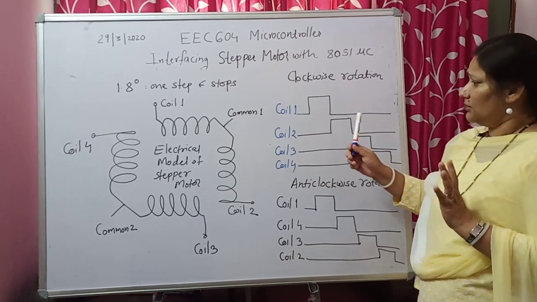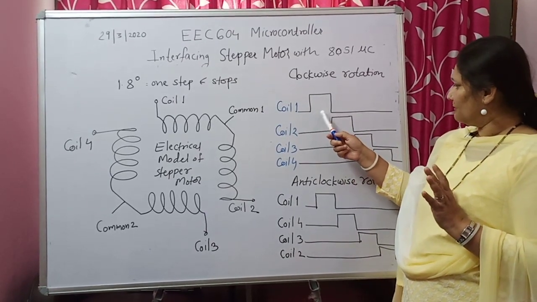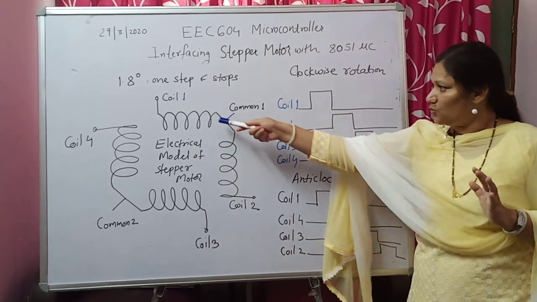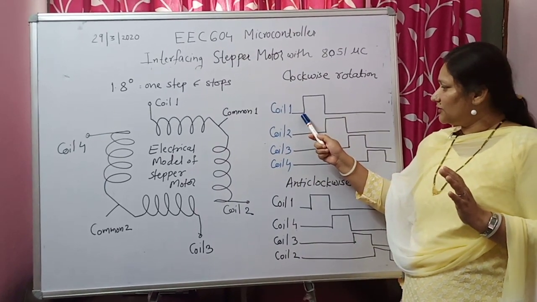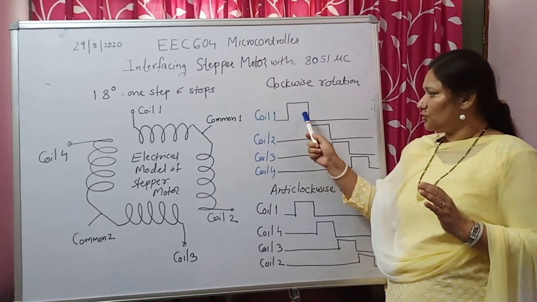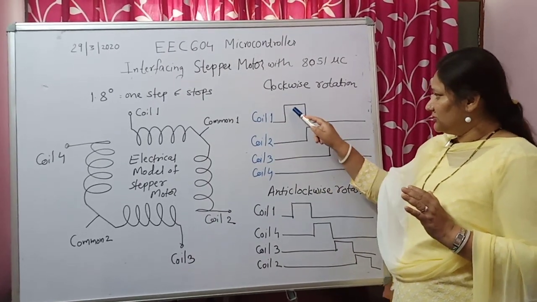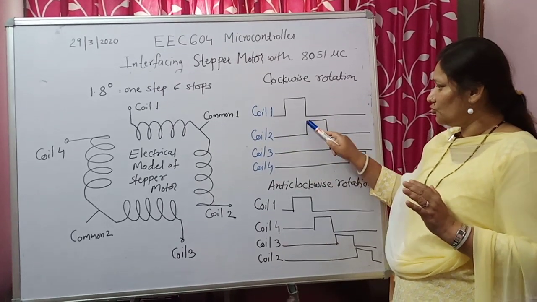To talk about it with the help of waveforms, suppose you provide the activation to coil 1 for this particular duration. Then after energizing coil 1, you have to energize coil 2, and with the same duration you will apply the same pulse to coil 2.